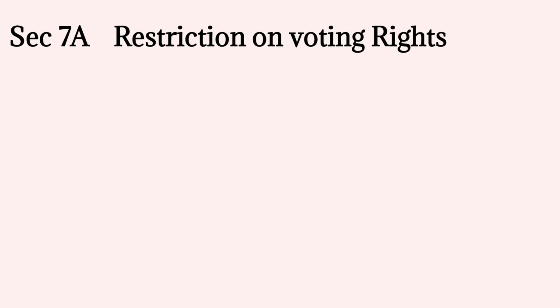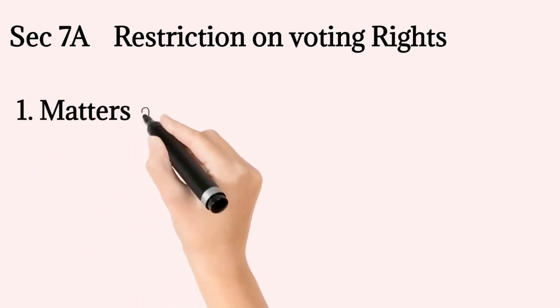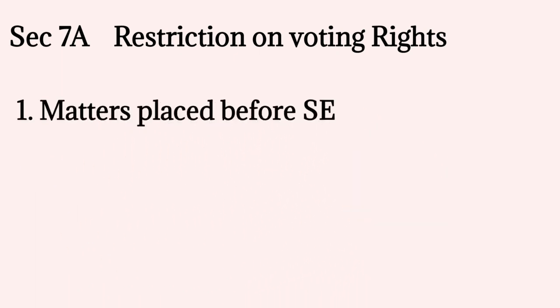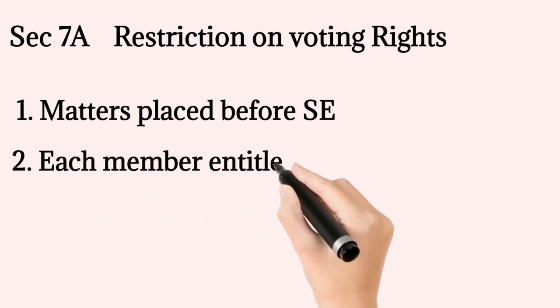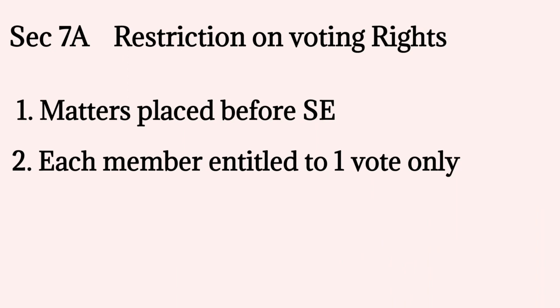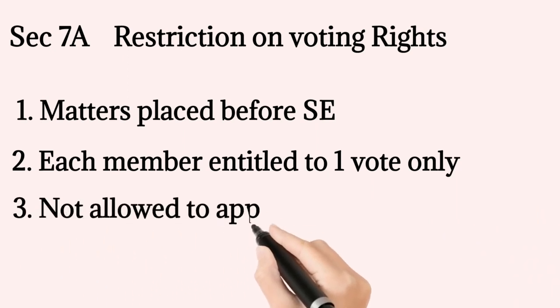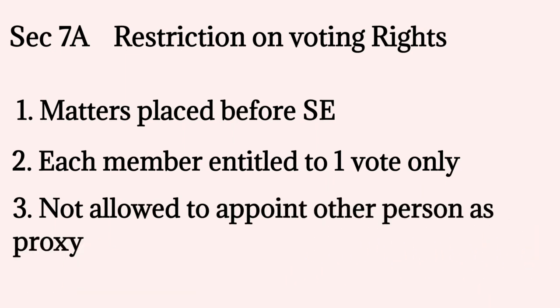When the stock exchange wants to restrict its voting rights, it will have to take approval from Sebi or the central government, and then it can do so. It may also provide for the restriction of voting rights only in respect of matters placed before the stock exchange. It may regulate the voting rights in such a manner that each member shall be entitled to one vote only. The member shall not be allowed to appoint any other person to attend or vote by proxy.